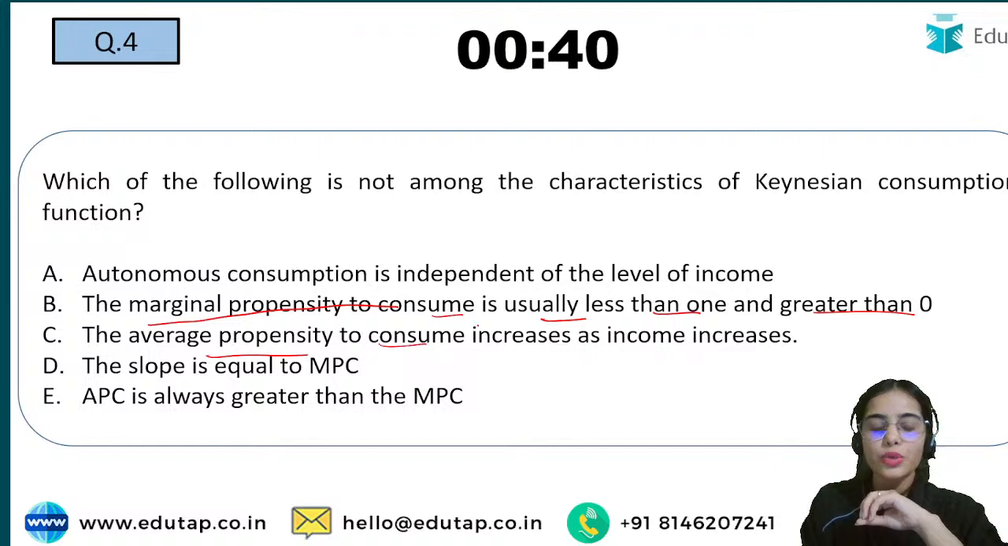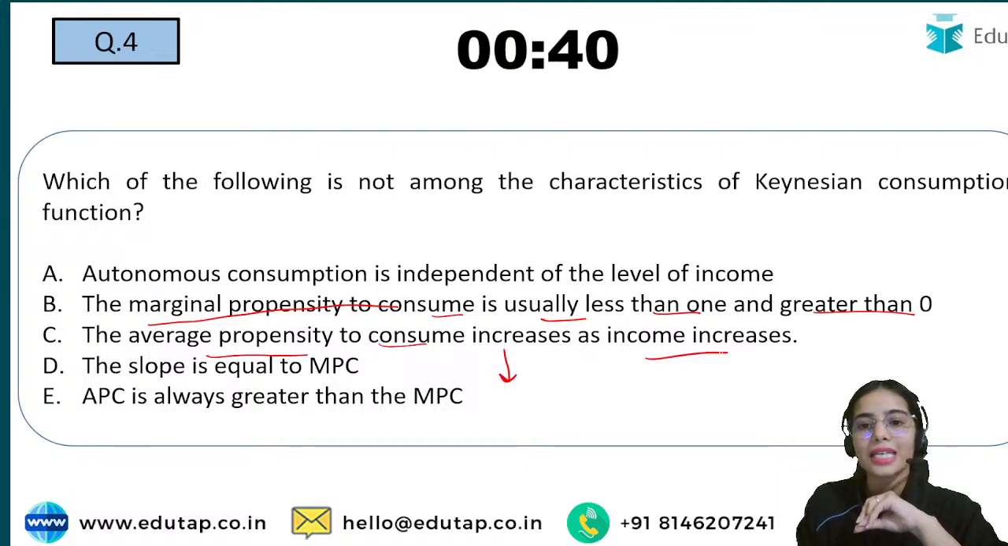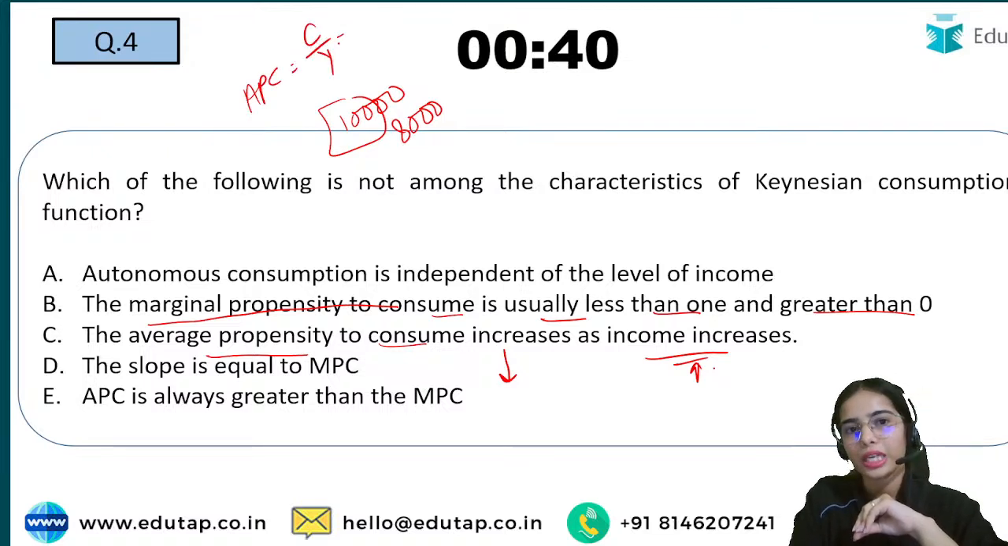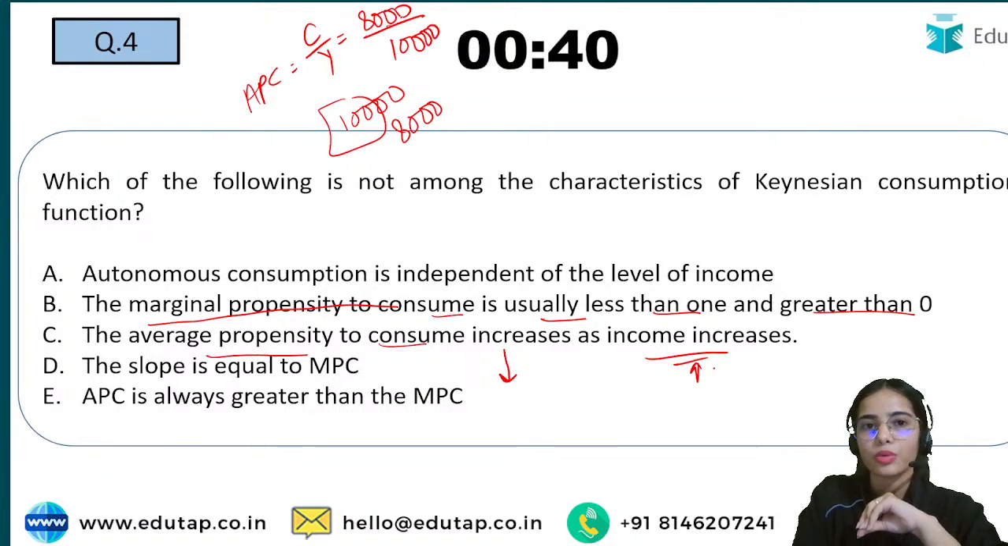The average propensity to consume actually decreases as the income increases. Let's say you are earning 10,000 and from that you are consuming 8,000. Your average propensity to consume is the total consumption to total income. Your total consumption is 8,000 and your total income is 10,000, so your APC is 0.8.